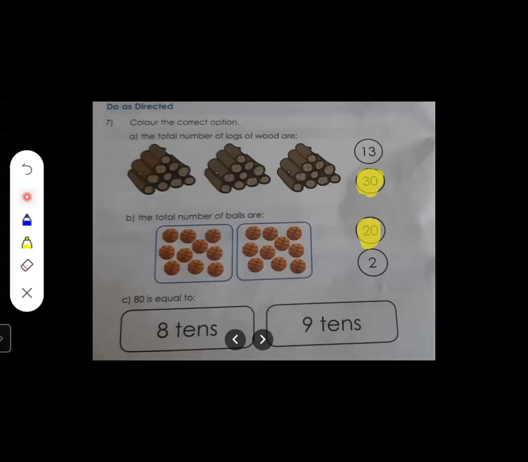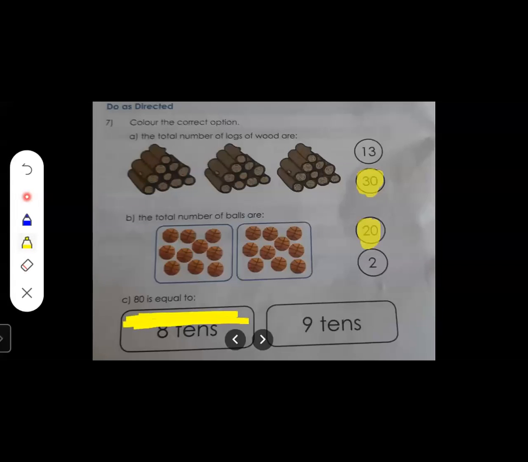Okay. Now next one, what is given? 80 is equal to dash. 80 is equal to how many tens, students? Here it is given 8 tens and 9 tens. So we have learned 1 ten is equal to 10, 2 tens is equal to 20, 3 tens is equal to 30, 4 tens is equal to 40, 5 tens is equal to 50, 6 tens is equal to 60, 7 tens is equal to how many? 70. So 8 tens is equal to how many, students? 80. So here it is written 80 is equal to, what will we say? 8 tens. 80 is equal to 8 tens.